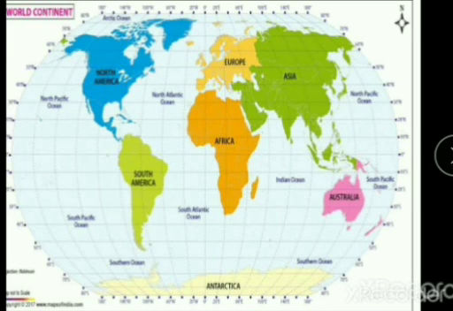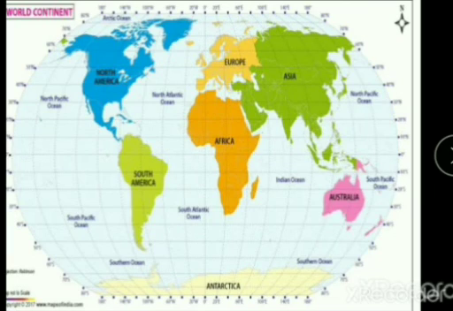The smallest ocean is the Arctic Ocean. Since it is located mostly within the Arctic Circle, it is covered with ice all the time, and the North Pole is located here. It is the northernmost point on the earth, and the area surrounding it is frozen throughout the year in the Arctic Ocean.